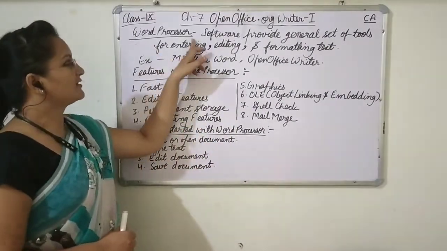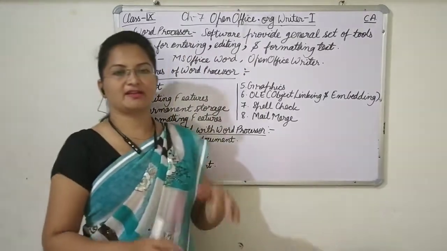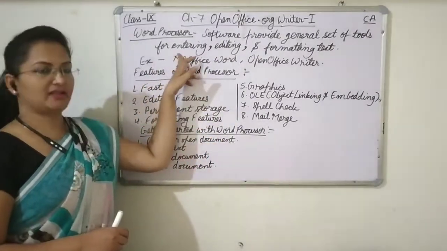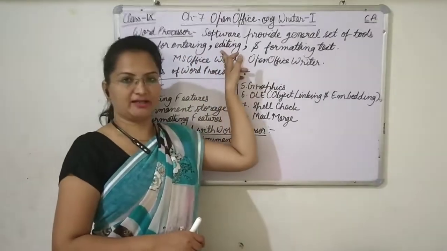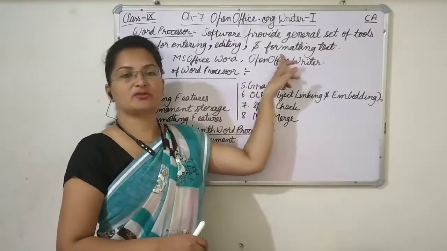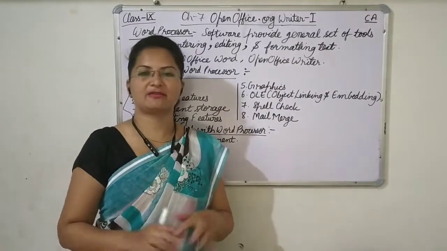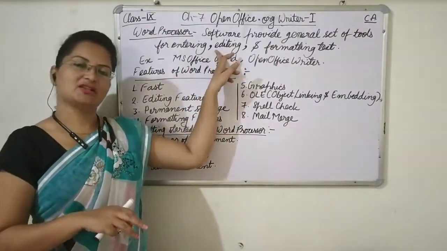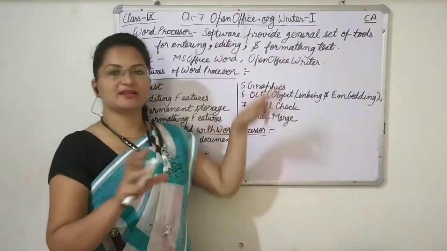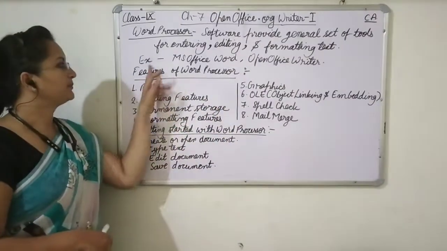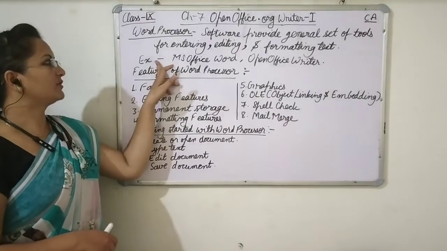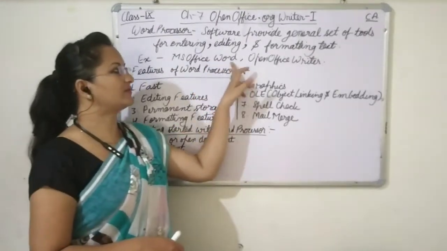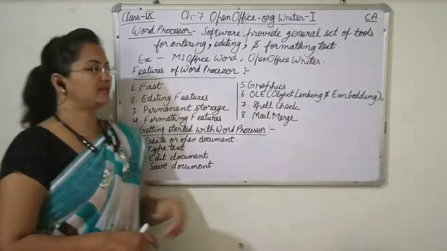Word processors are software that have some tools which can be used to enter the data, to edit the data in it, and to design the data in it. Once we have prepared the document, we can make changes to that document and we can design that document in word processing software. There are a few examples of word processing software like Microsoft Office Word, OpenOffice Writer, etc.